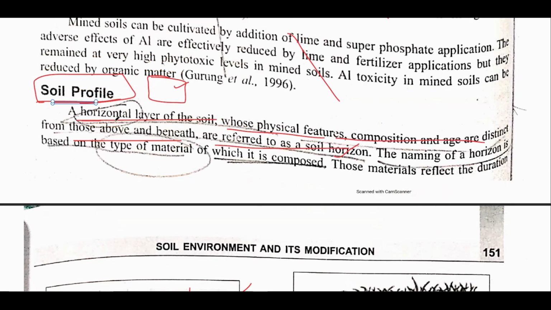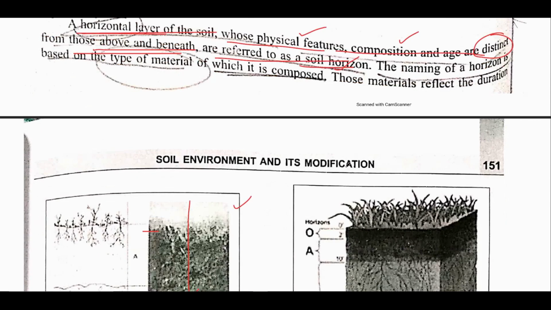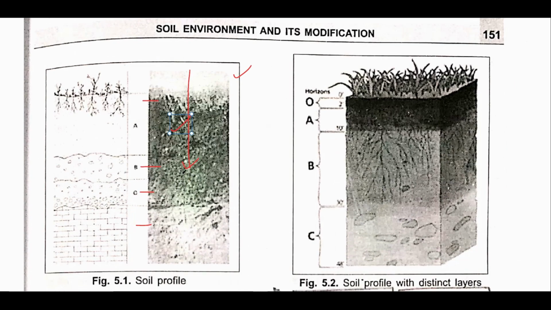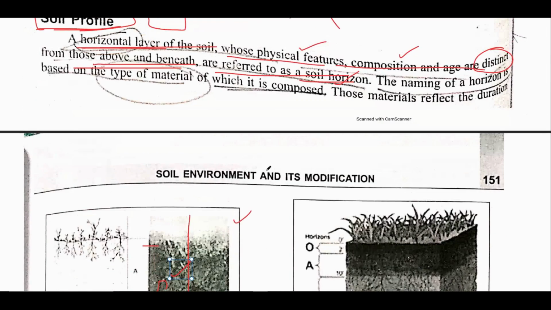And what is a horizon? A horizon is a horizontal layer of soil whose physical features, composition and age are distinct, meaning dissimilar, from above and beneath, and is referred to as a soil horizon. If this is soil horizon A and this is B, the characteristics of A and B would be different. The characteristics of B would be different from A, and similarly different from C.